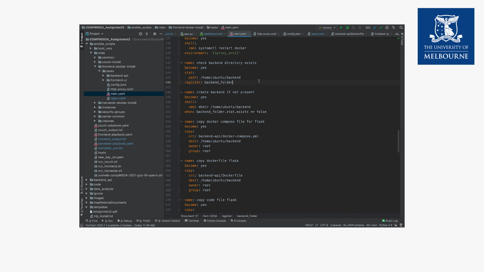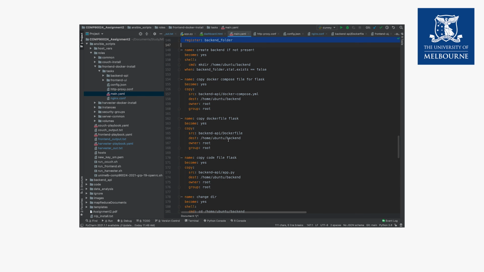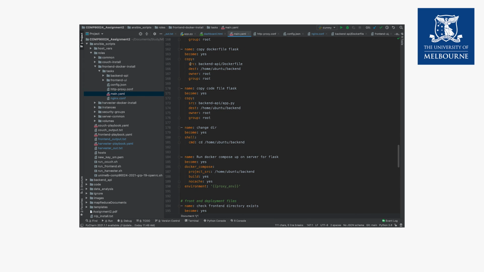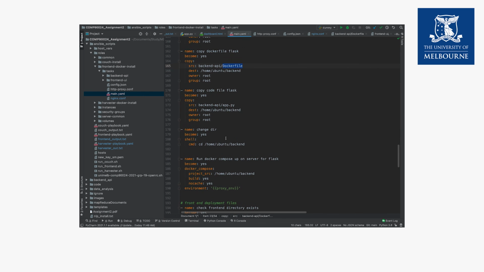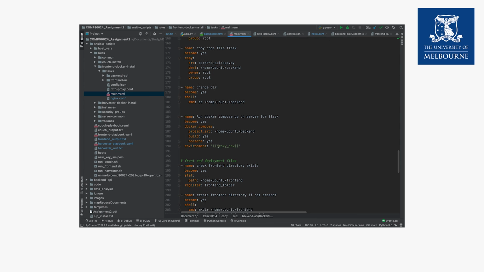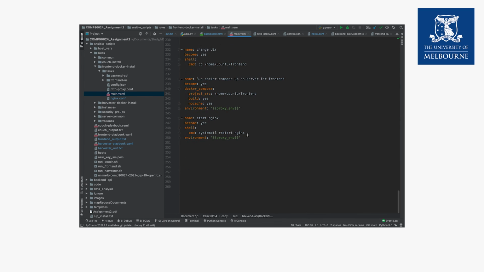Some of these steps might appear redundant, where we are checking whether the directory exists or not, but the Ansible script gives an error and stops if the directory already exists and we try to recreate it. So these commands make sure that it doesn't repeat. Then we are copying our code files there. So we copy the Docker file, we copy the Docker Compose and the code file, and then we change the directory and run the Docker Compose. We did the same thing for the front end also, and in the end we restarted the nginx so that the port changes can take place, and then they can route the data properly.